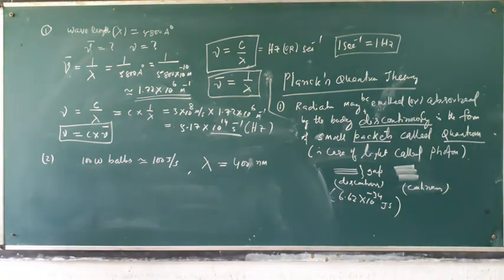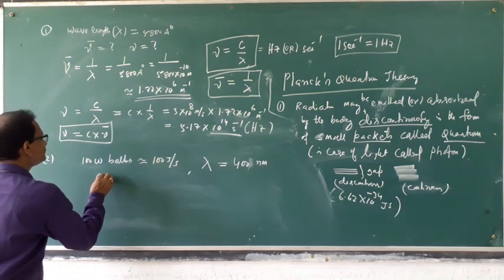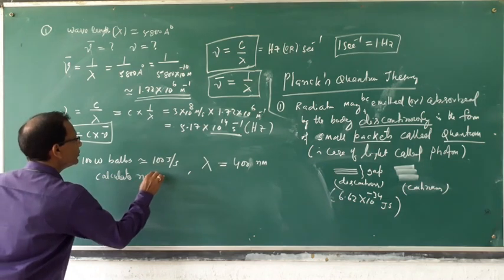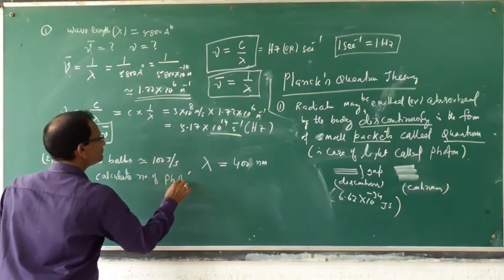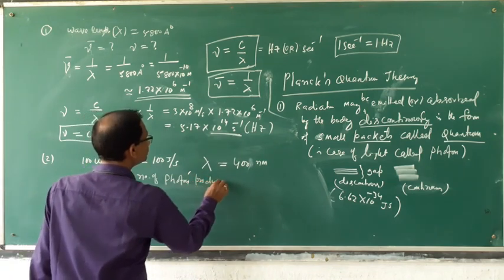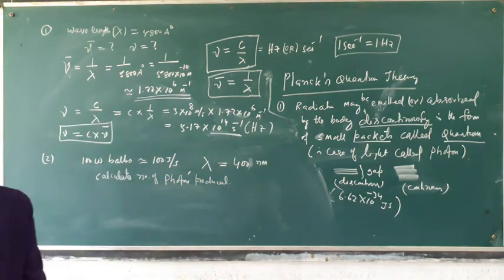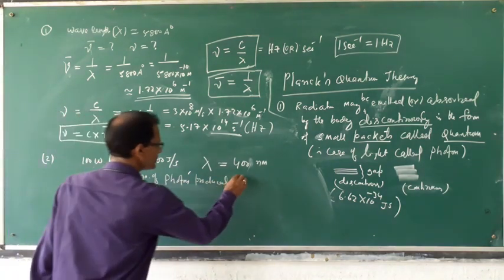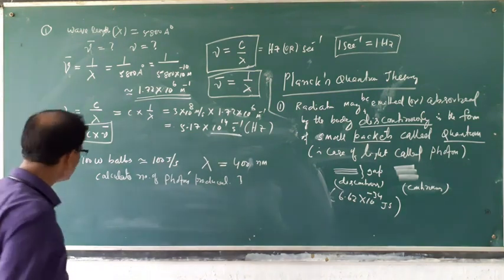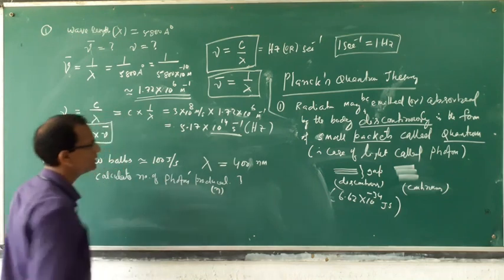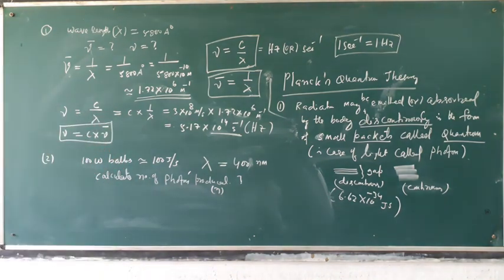But the question is, calculate the number of photons produced. Number of photons means we will calculate small n.